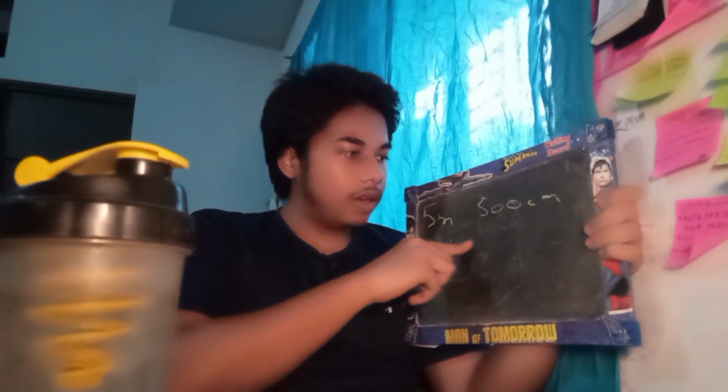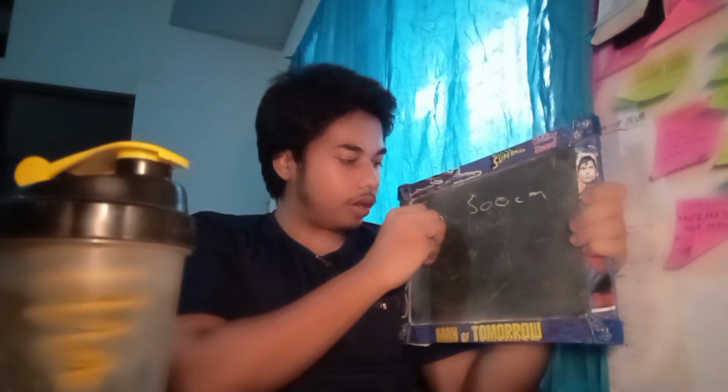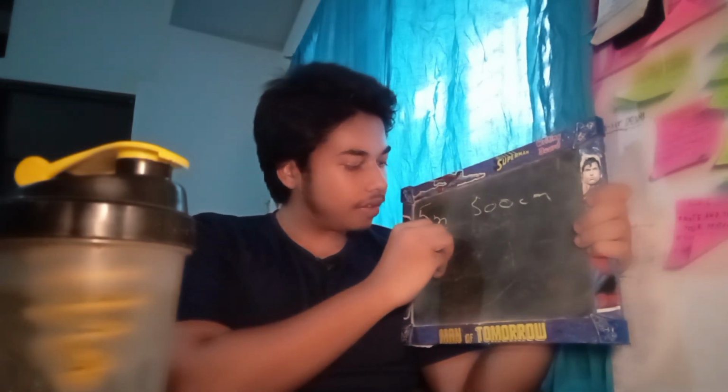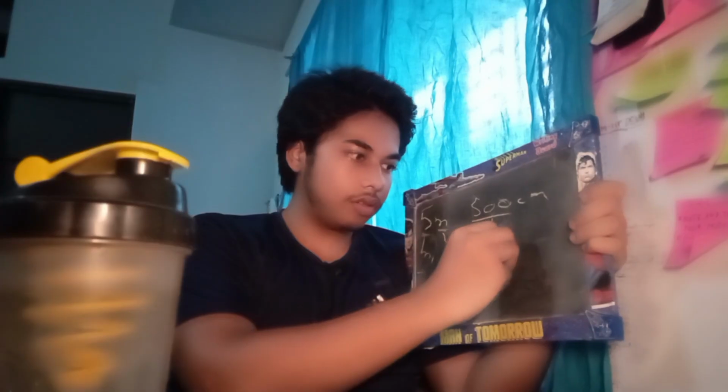So let's say 5 meter and 500 centimeter. I'm going to use some terminologies over here. Let's take 5 as n1, number 1, and meter as u1, unit 1, then 500 as n2 and centimeter as u2.